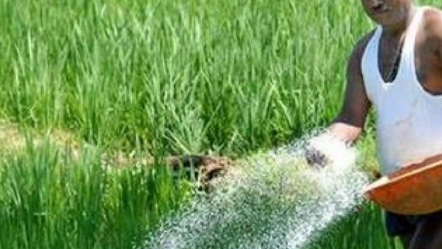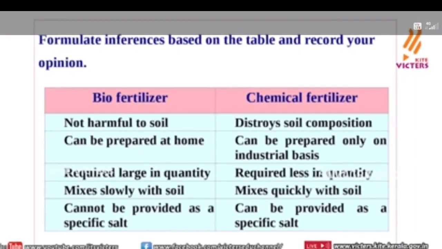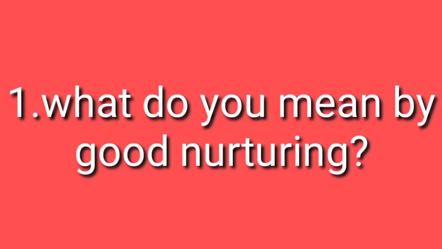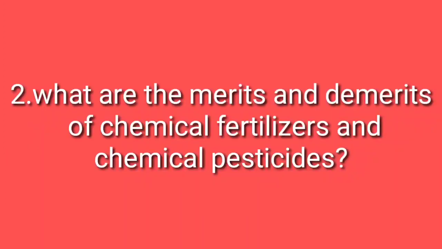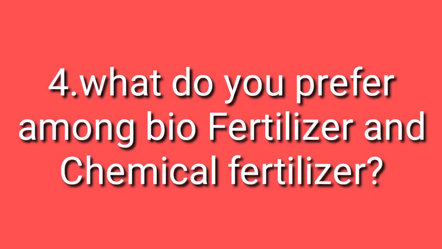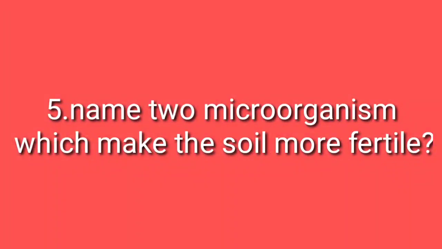Now let me ask you a few questions. From this part, you can find out the answers from the textbook and Kite Victers class. Okay, first question. What do you mean by good nurturing? Second, what are the merits and demerits of chemical fertilizers and chemical pesticides? 3. What are the merits and demerits of biofertilizers and biopesticides? 4. What do you prefer among chemical fertilizer and biofertilizer? Why? Number 5. Name 2 microorganisms which make the soil more fertile.